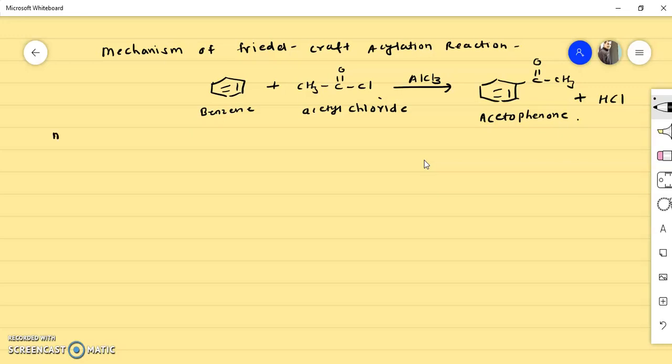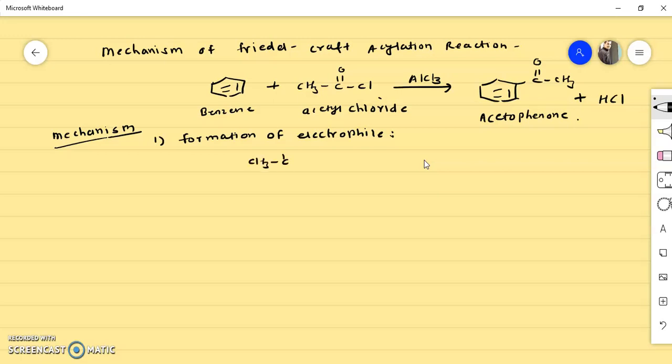Now I will explain the mechanism step by step in a very simple way. We know it follows the electrophilic aromatic substitution mechanism. Before that we will see how the electrophile is generated. The first step in the mechanism is formation of the electrophile. So how is the electrophile generated?